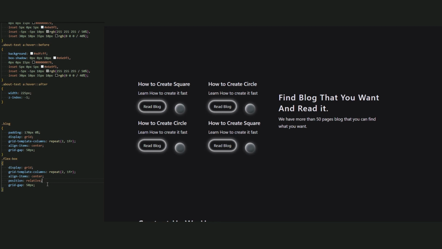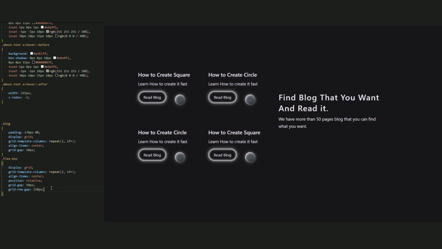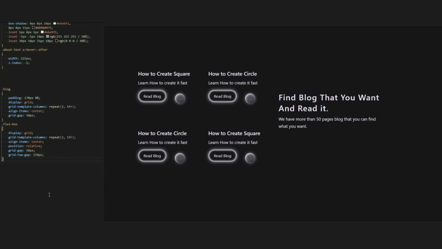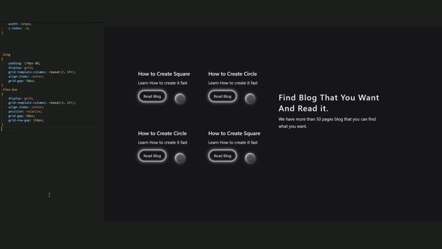Good. Now let me add a space. So instead of adding more in a grid gap, let's use a grid row gap. So grid row gap be 150 pixel. Now as you can see, we add a space just between these 2 boxes and these 2 boxes. Okay, good.